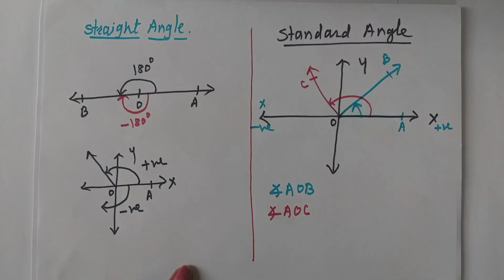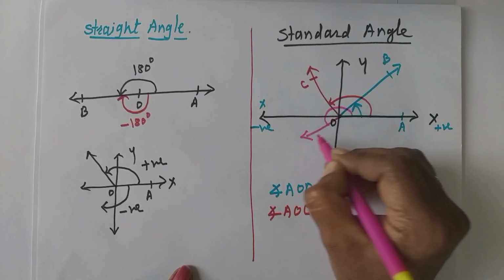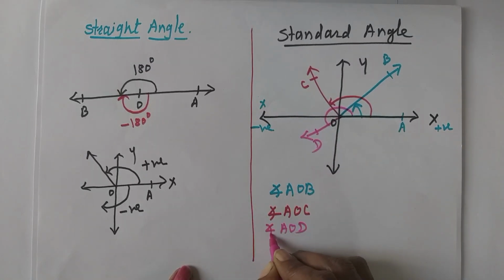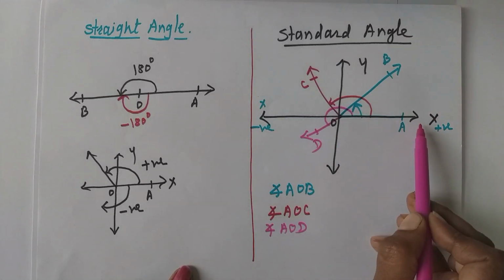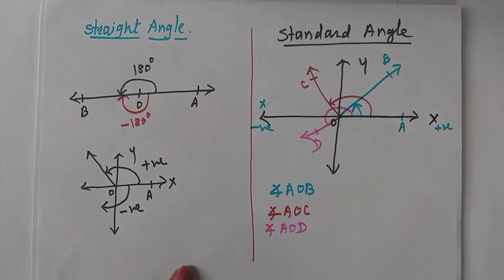Again, see the next. Suppose this is angle AOD. This is a directed angle. Again, its initial arm is along the positive direction of the x-axis and the vertex is at the origin. Then it is a standard angle.